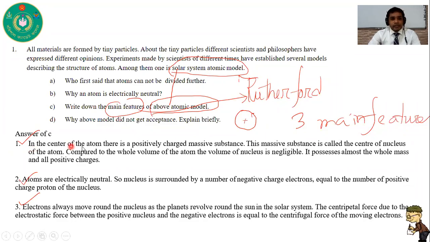One is about the center of the atom, second is atoms are electrically neutral, and third is electrons always move around the nucleus as the planets revolve around the sun in the solar system. So these are the three main features of Rutherford's atomic model. If you can write these three, this is the answer of this question. I think it is clear to you.